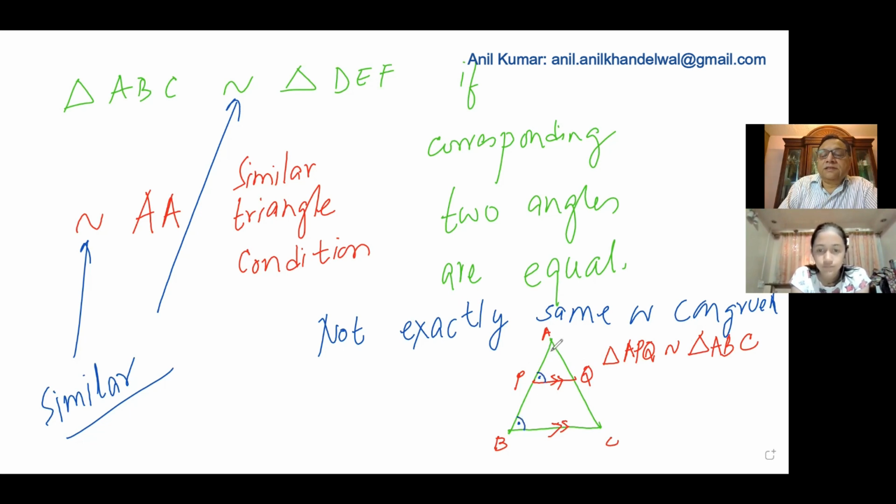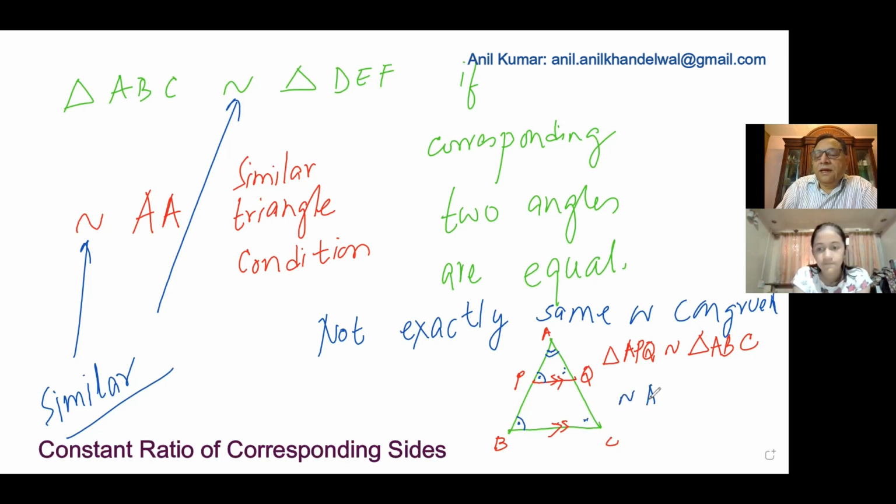And we can say this is common. Is that okay? Obviously, the third angle will be the same because the sum of angles is 180. So you can also say this is also equal. This is from the property angle-angle. If two angles are equal, we do not have to write three angles. The third will be the same, correct? That is why we do not write this. No need, because this is obvious.